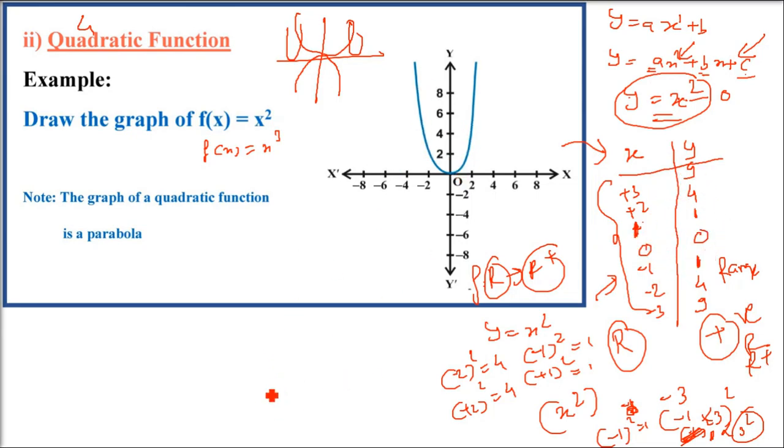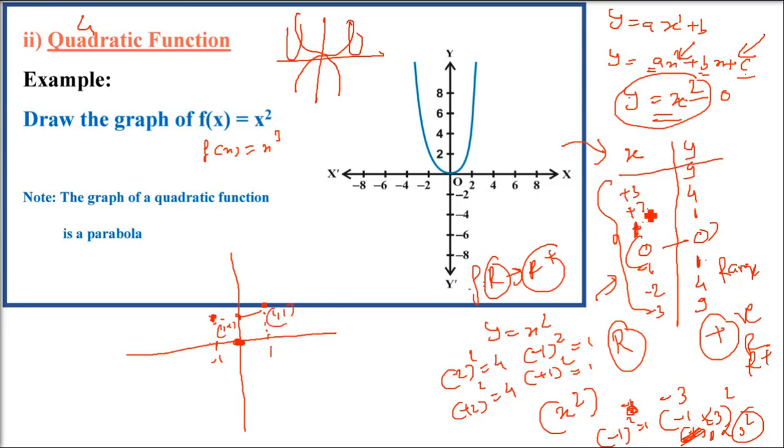Okay, so this is already made, but I'll just try to put these values on the graph. So let us plot it. These are coordinate values, x and y. So this is x 0, y 0. Negative 1 and 1, positive 1 also 1. For negative 1, y is 1. For positive 1 also, it's 1. So these are the 2 points you are getting. This is negative 1, 1. And this is 1, 1.